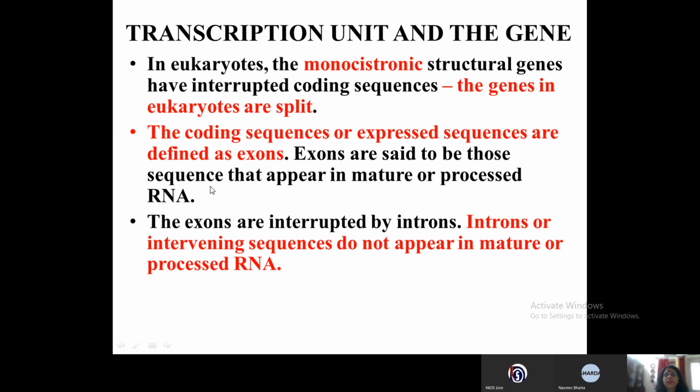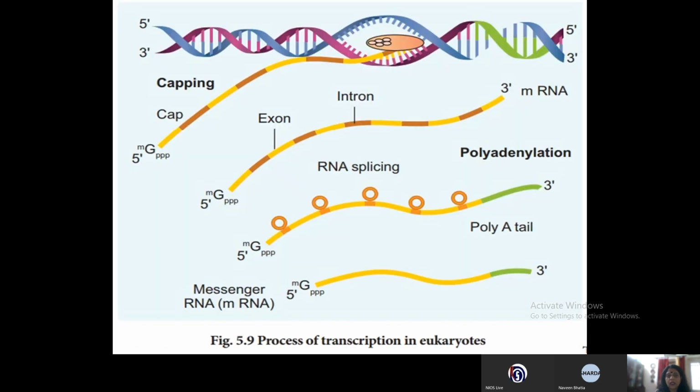The exons are those sequences that appear in mature or processed RNA. So in case of eukaryotes, the gene is called a split gene because the RNA that is produced has exons and introns. Exons are the expressed sequences and introns are the intervening sequences. Exons are those sequences that appear in mature or processed RNA, and introns or intervening sequences do not appear in the mature or processed RNA.